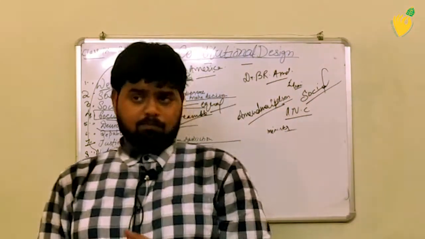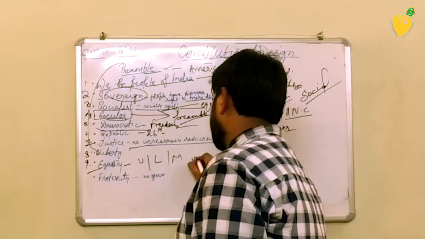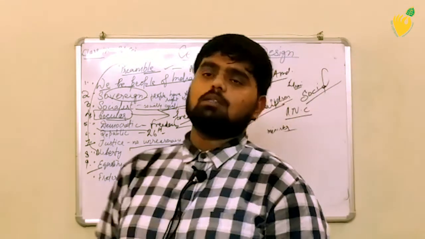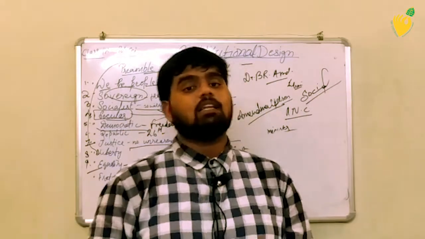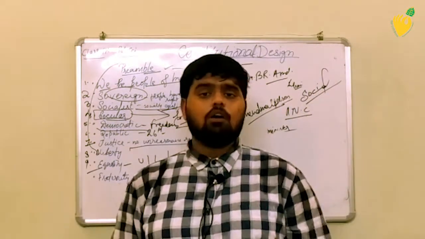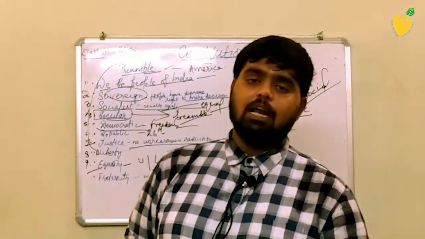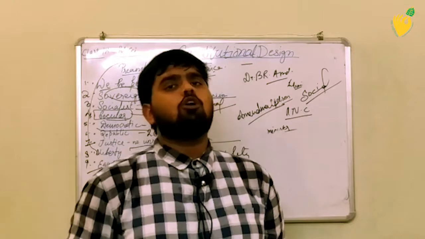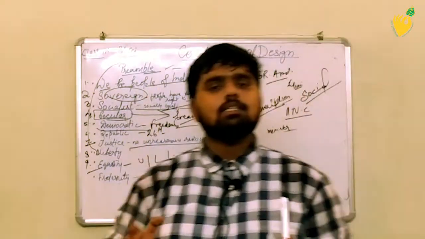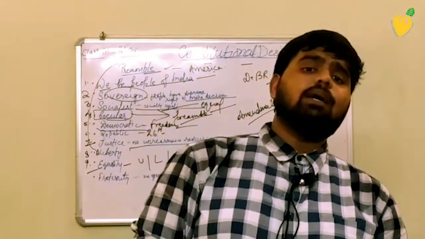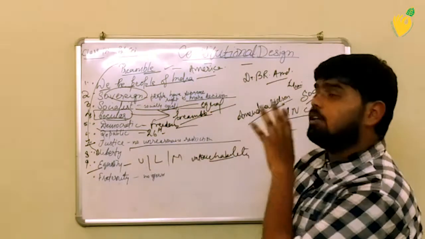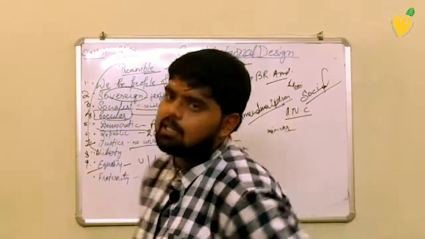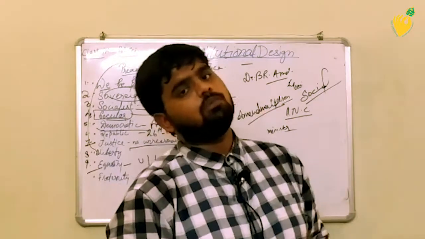Earlier there was a concept of untouchability. Basically, some people or groups were considered untouchable, and they were not allowed to use the village water or any of the things related to the upper class people. They were kept out of the village or the particular place, so they were considered untouchables. There is a particular right given in the fundamental rights also. So we need to understand that everyone is equal in front of the law. Equality is another important feature of the constitution which is there in the preamble.